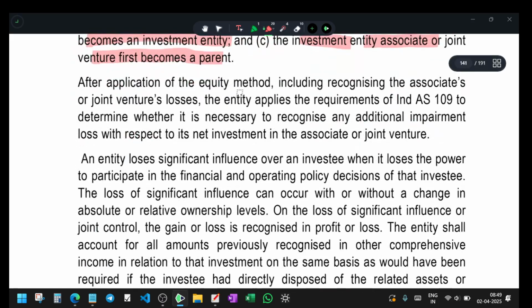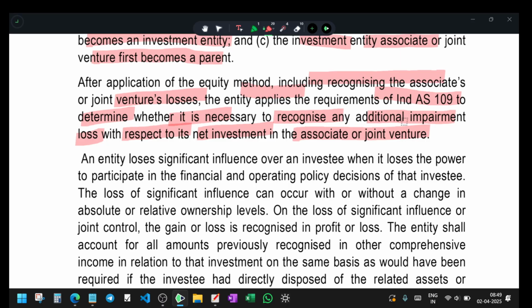After application of the equity method, including recognition of the associate or joint venture's losses, the entity applies the requirements of Ind AS 109 to determine whether it is necessary to recognize any additional impairment loss with respect to the net investment in the associate or joint venture.